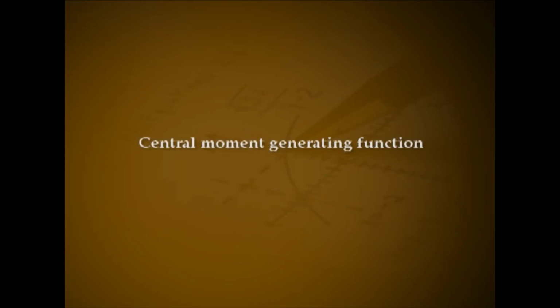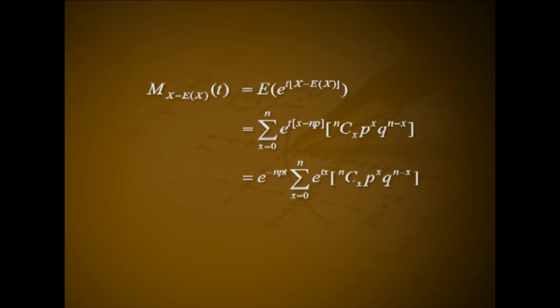Central moment generating function M_(X minus expectation of X)(t) is equal to expectation of e raised to t into (X minus expectation of X), that is summation x from 0 to n e raised to t into (x minus np) into nCx p raised to x into q raised to n minus x, that is e raised to minus npt into summation x from 0 to n e raised to tx into nCx p raised to x into q raised to n minus x. This implies M_(X minus expectation of X)(t) equals e raised to minus npt into (q plus p e raised to t) the whole raised to n.